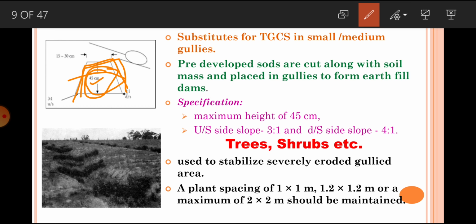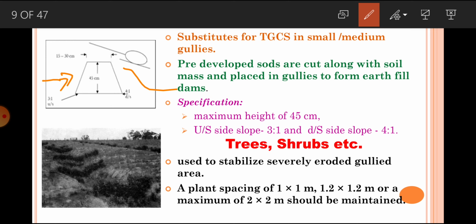And when we are creating such kind of dams, we have to take care of slope. From the upstream side, the slope should be 3:1, whereas the downstream side slope must be 4:1.